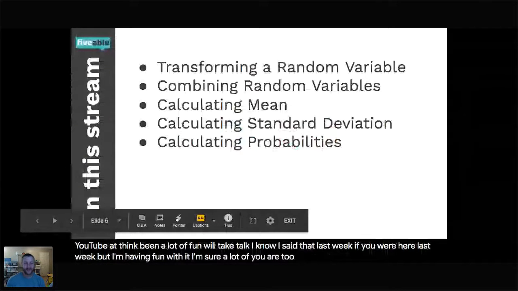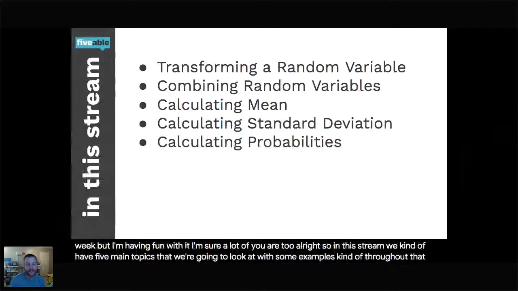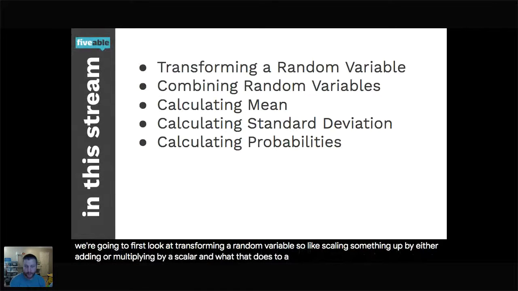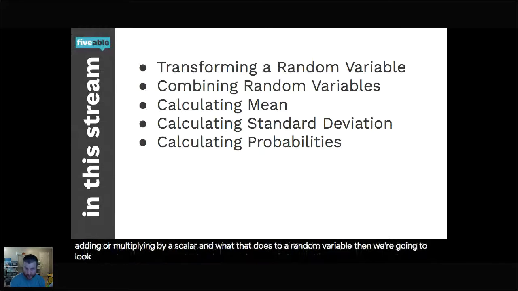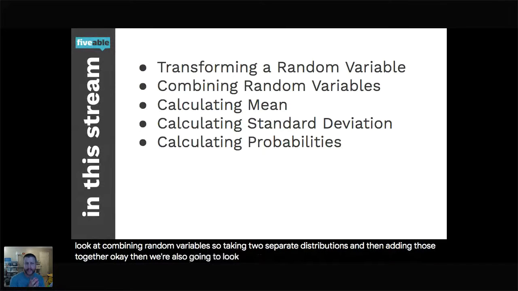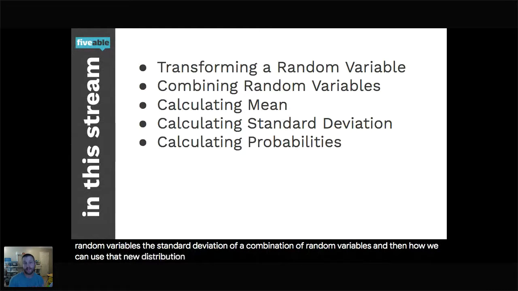In this stream, we have 5 main topics that we're going to look at, with some examples throughout. First, we're going to look at transforming a random variable, like scaling something up by either adding or multiplying by a scalar and what that does to a random variable. Then we're going to look at combining random variables, so taking 2 separate distributions and adding those together. Then we're also going to look at how to calculate the mean of a combination of random variables, the standard deviation of a combination of random variables, and then how we can use that new distribution to calculate probabilities.